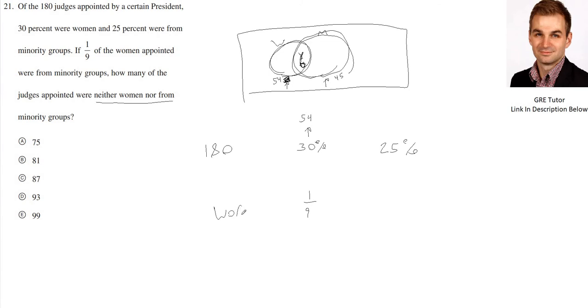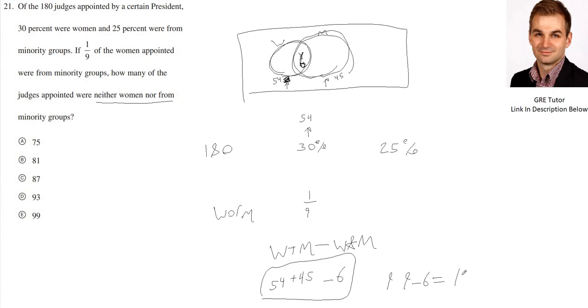W or M is equal to W plus M minus the intersection, minus W and M. W is 54, M is 45, minus 6. 54 plus 45 is 99, right? 50 plus 40 is 90, 5 plus 4 is 9, minus 6 is going to be equal to 93. So this is the number of people in this whole region.